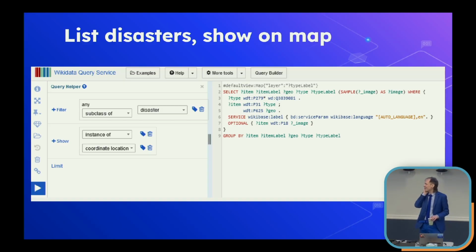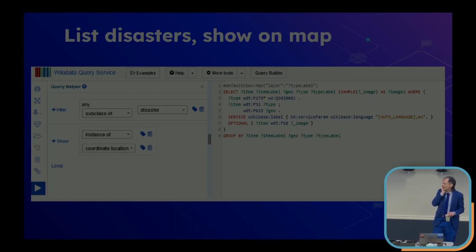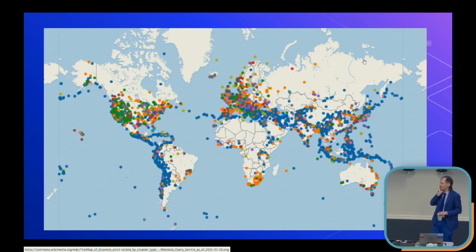So as soon as a disaster happens, someone makes a Wikipedia article about the disaster, and you can sort these by what kind of disaster there are. And you have the makings of a crisis response team.